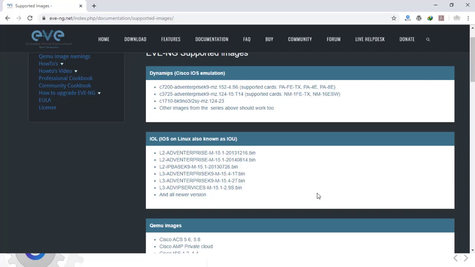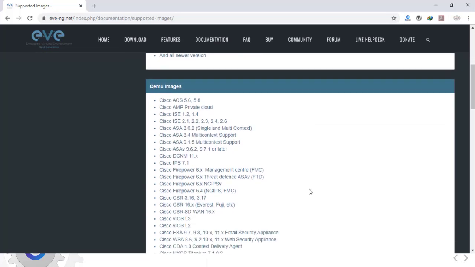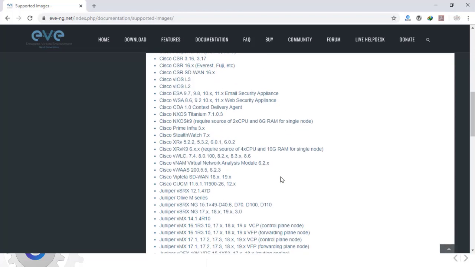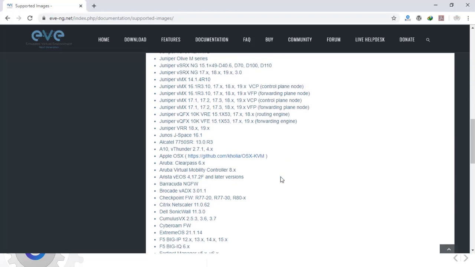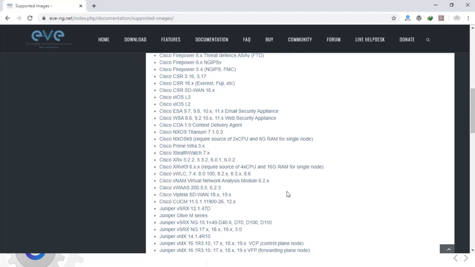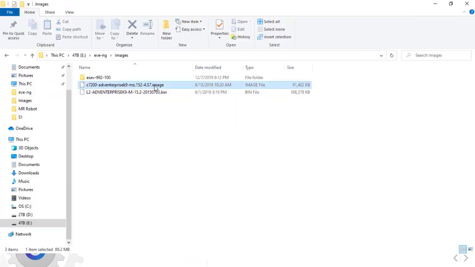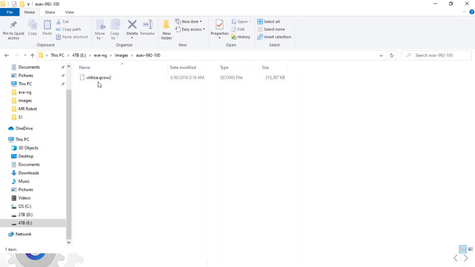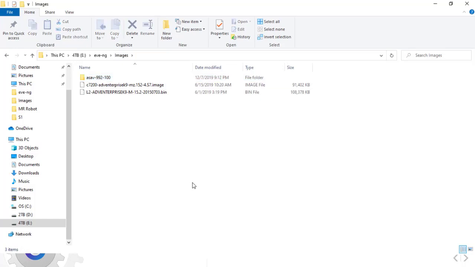The next type is Qemu images, which supports a variety range of devices and appliances like Cisco, Juniper, F5, FortiGate, Citrix, and many more. In this video, we'll import an image file and a bin file and finally a QCOW2 file into EVE-NG. And we're gonna run a scenario with these devices.